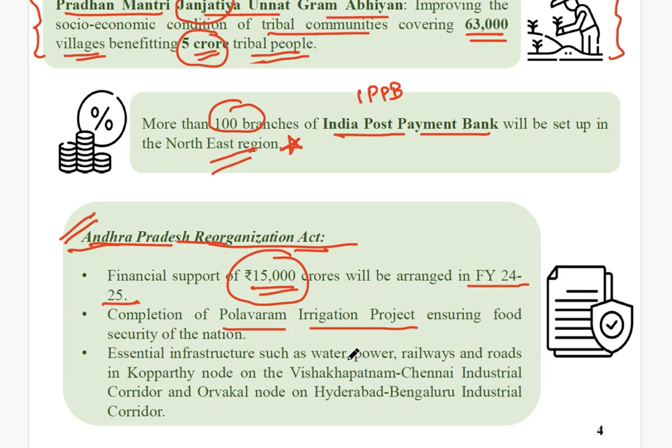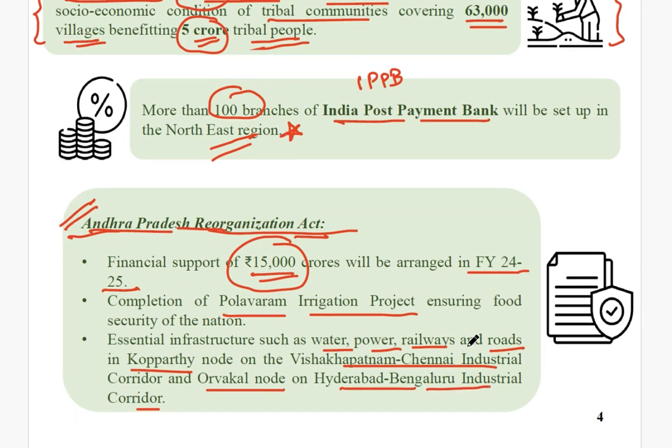Moreover, essential infrastructure such as water, power, railways, roads in Koparthi node of Visakhapatnam Chennai industrial corridor and Orkal node of Hyderabad Bangalore industrial corridor will also be completed within this particular financial year.